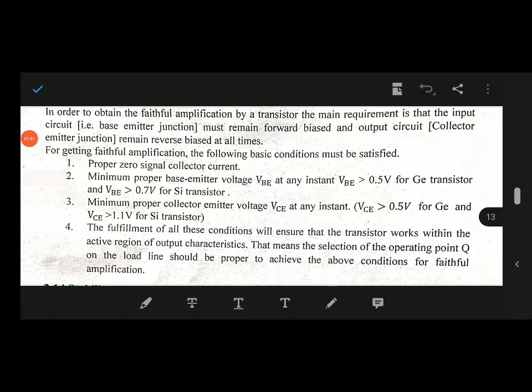The first one is the proper zero signal collector current. The second one is the minimum proper base-emitter voltage, that is VBE. At any instant, VBE is greater than 0.5 volt for a germanium transistor and VBE is greater than 0.7 volt for a silicon transistor. This is the second basic condition.